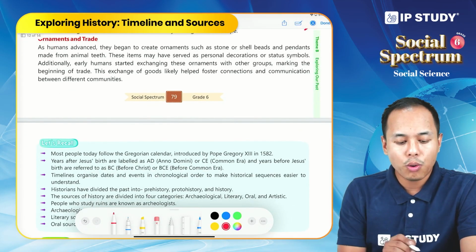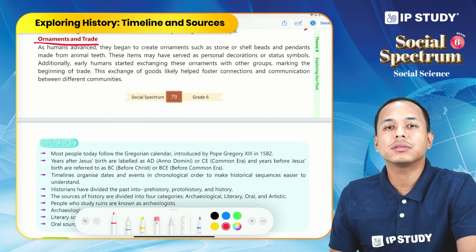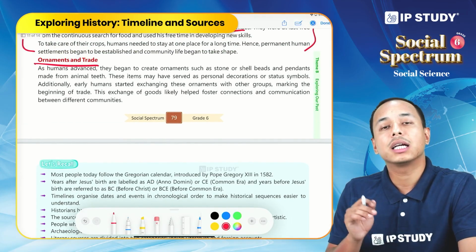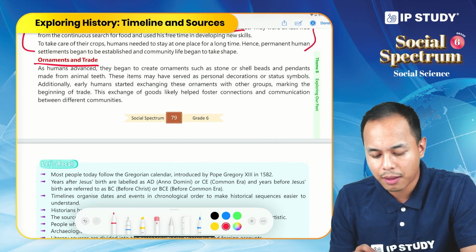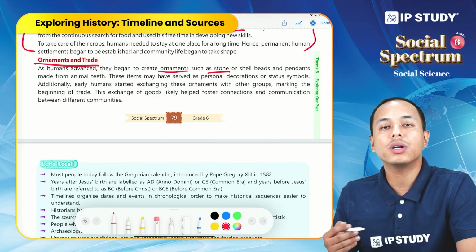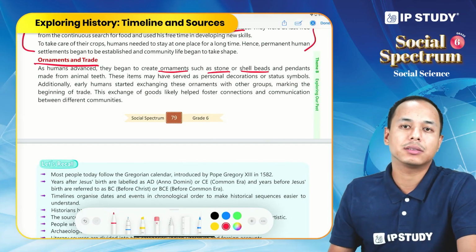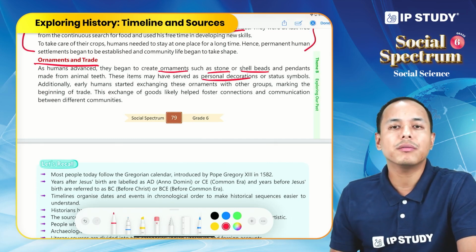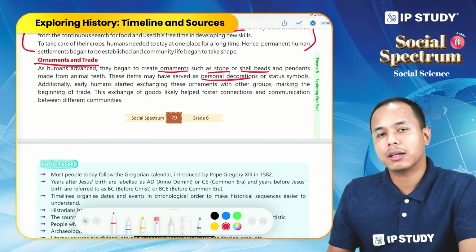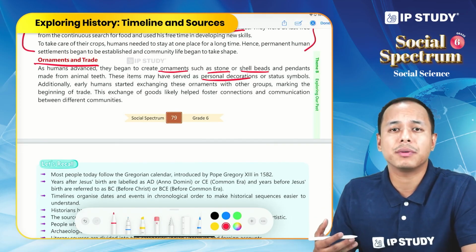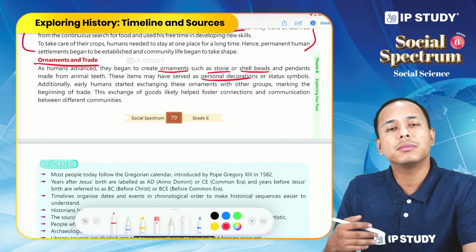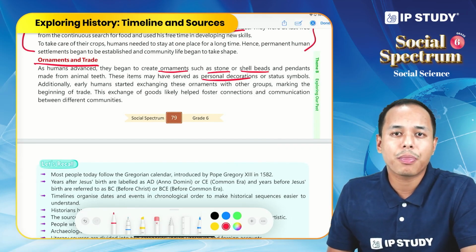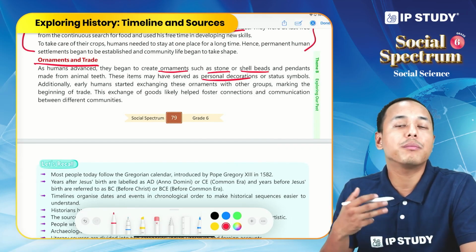So now lastly, ornaments and trade. Early humans, or the humans in ancient times, did also wear ornaments. They created ornaments such as stone or shell beads and pendants, and they used these for personal decoration or status symbols. Like today we wear jewelry as an investment or even to show our status, similarly, in ancient times people wore ornaments to show status or for personal decoration.